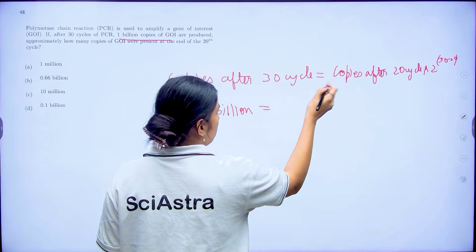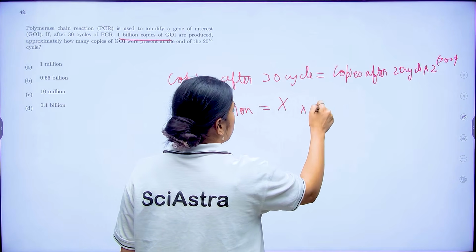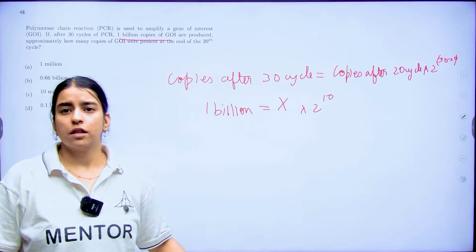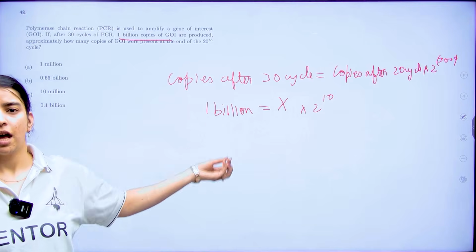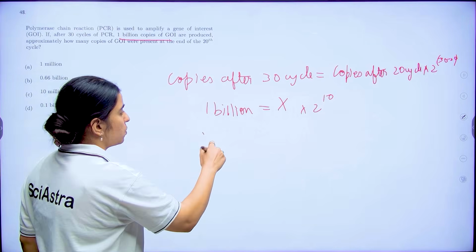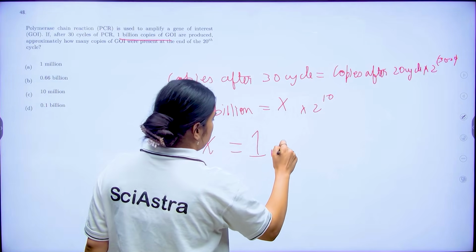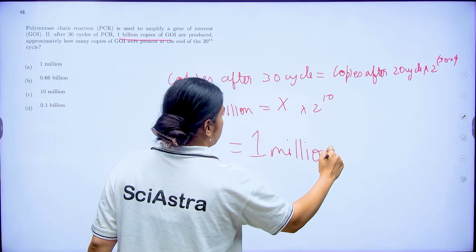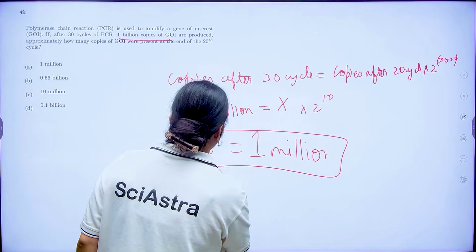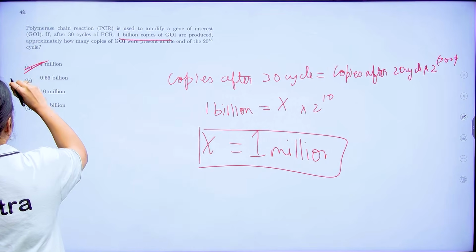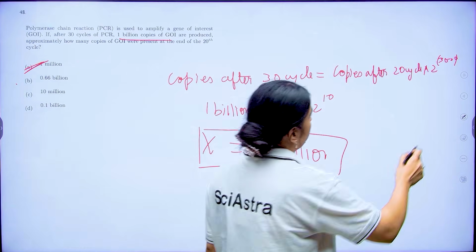And this is going to be x into 2 to the power 10, right? Now when you solve for x, x will come out to be 1 million. So option number A would be correct here, right?